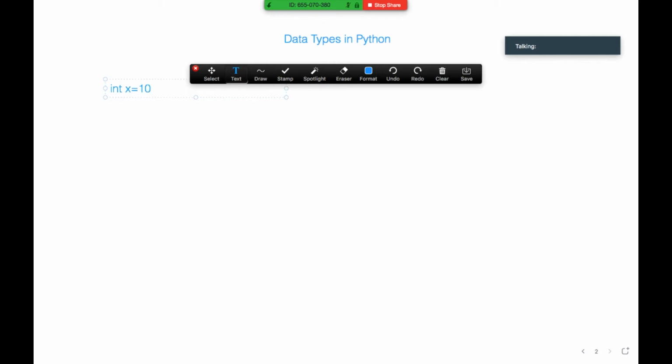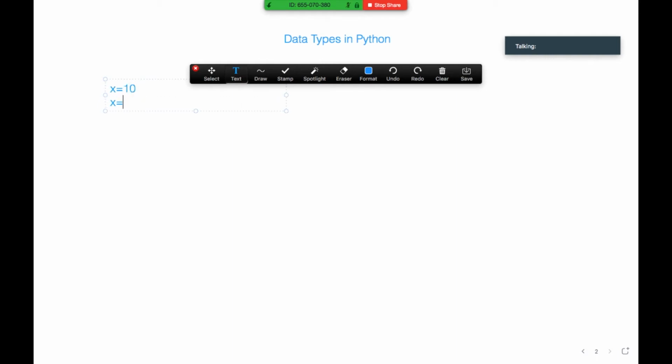That means if you are declaring a variable, we need to provide the data type. In Python, we have no need to provide the data type because Python is a dynamically typed programming language. So now x equal to 10 means x contains an integer value 10.